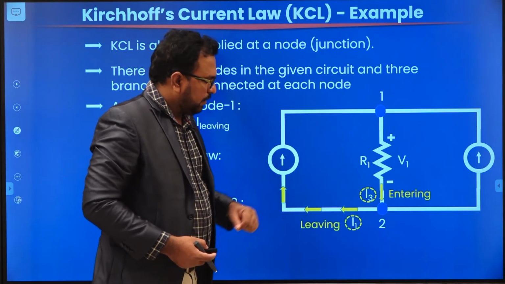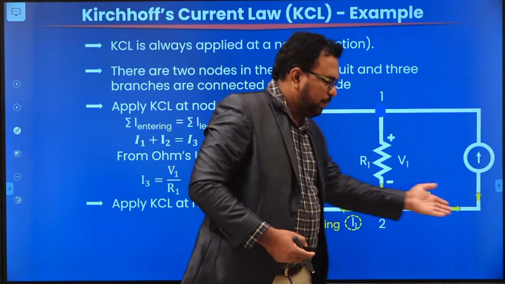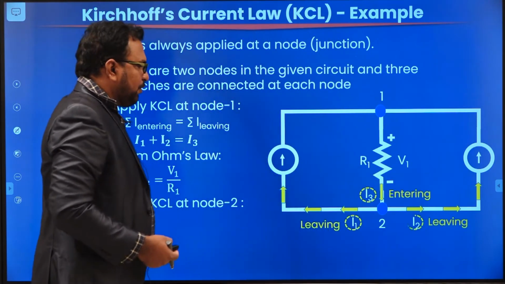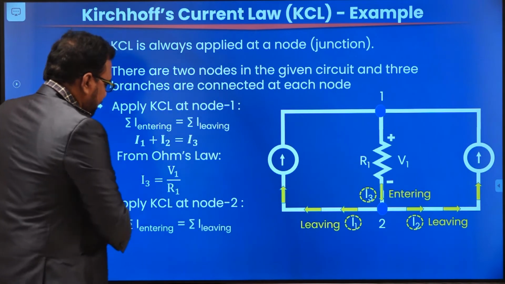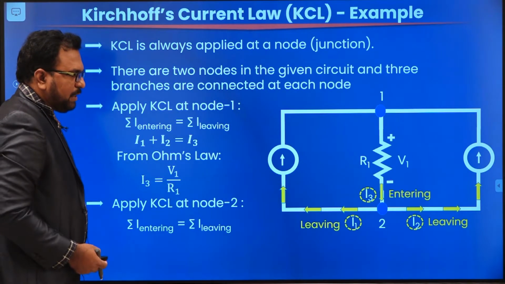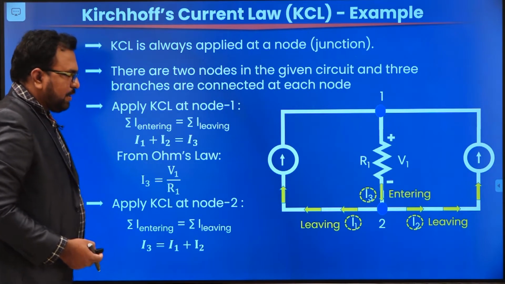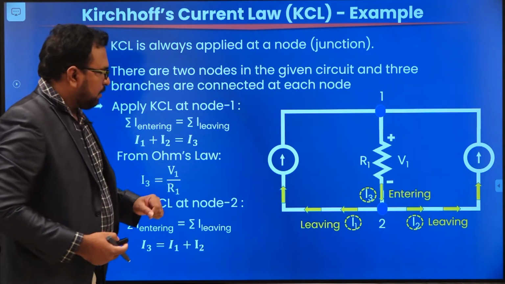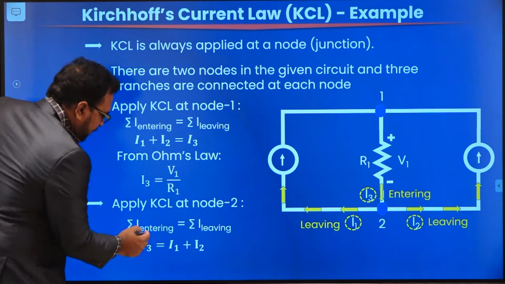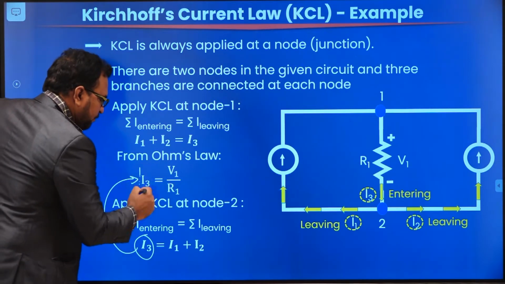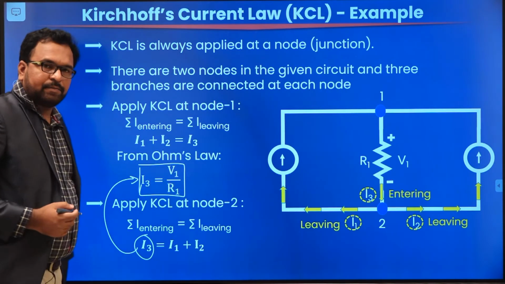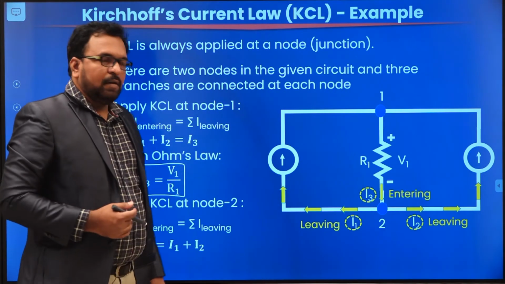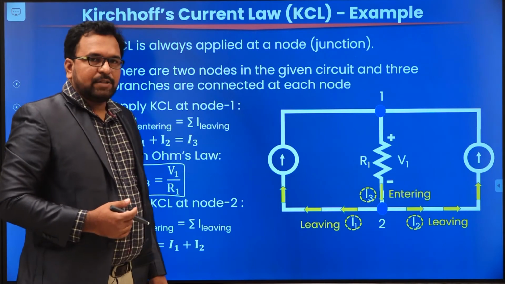What about finally that I2 current? I2 will also leave from node 2 as per the direction given. If we apply KCL at node 2, the sum of the currents entering is equal to the sum of the currents leaving. So we can say that I3 is equal to I1 plus I2. Now here the unknown I3 will be calculated. The same I3 will be calculated by Ohm's law already given. So this is how we are going to apply KCL in any given electrical circuit.